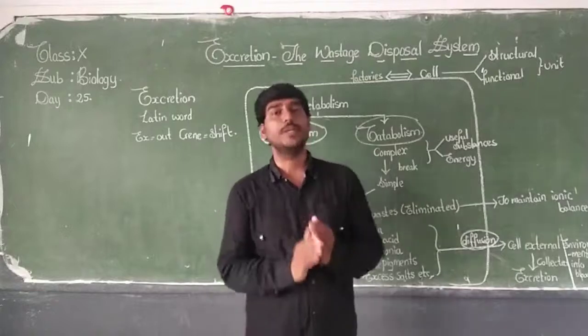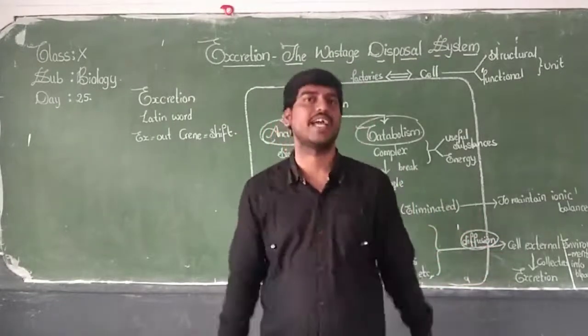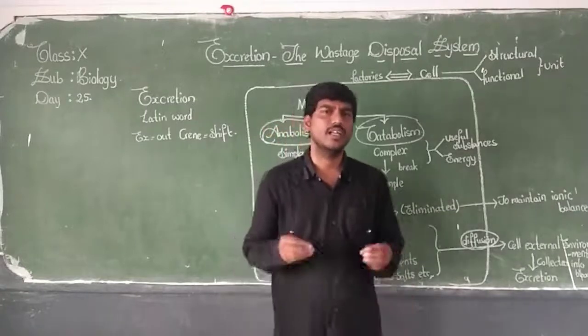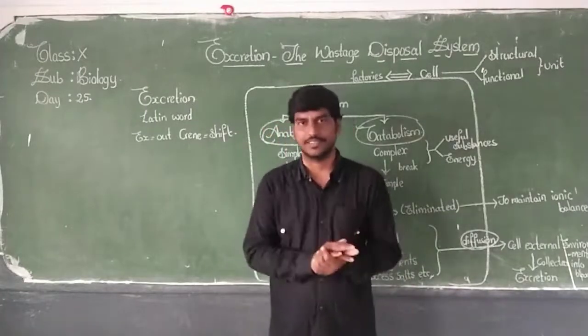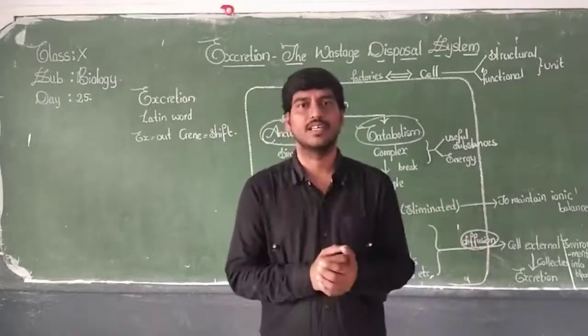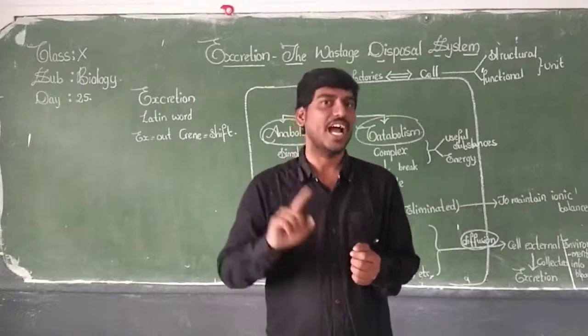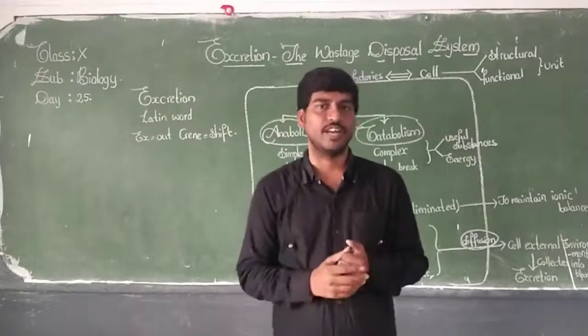I hope you have studied this in your class 8 and also class 9. Daily we get some things, for example, you may purchase a chocolate. Do you eat all the things? No, you only eat the chocolate and throw away the wrapper.